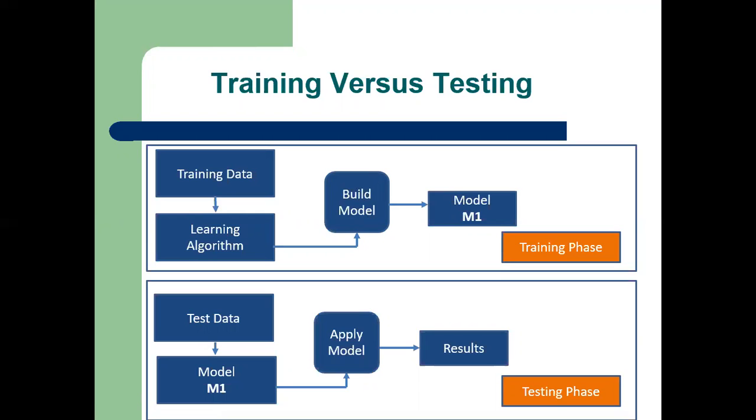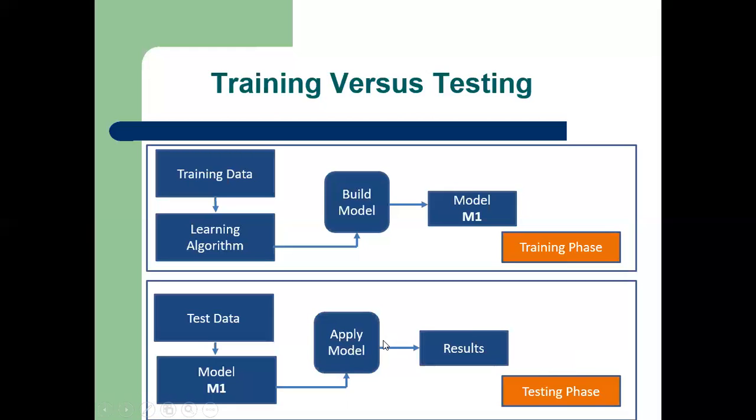The next phase in this figure is the testing phase. In the testing phase, the test data is given as an input to the machine learning model, which we have constructed using the train data set. So now we give the test data as an input to the machine learning model to test the quality of the output of the learning model. For test data, the output is predicted by the learning model.